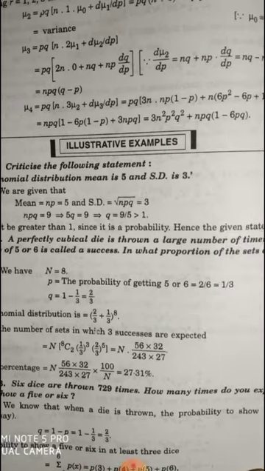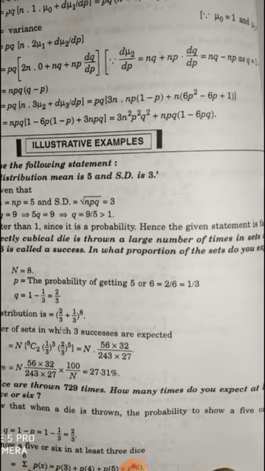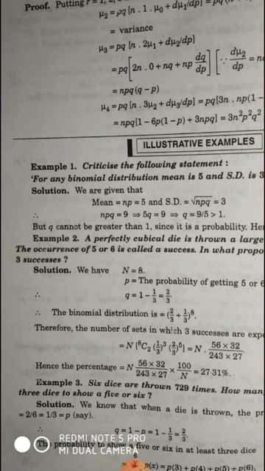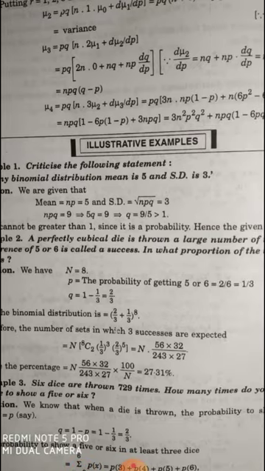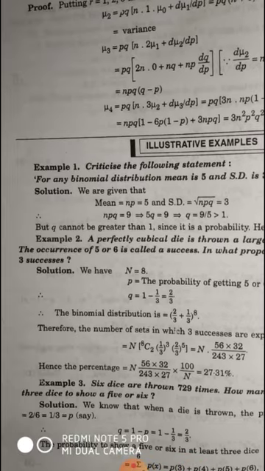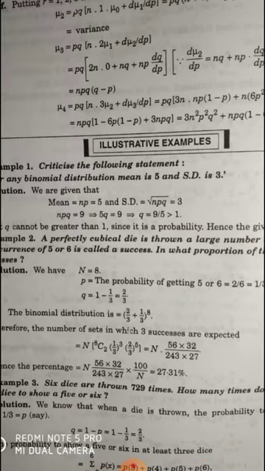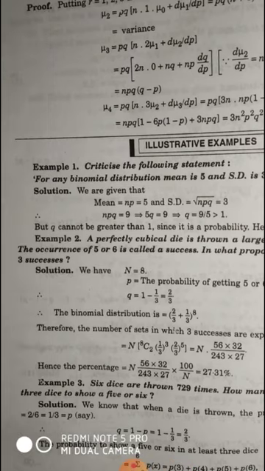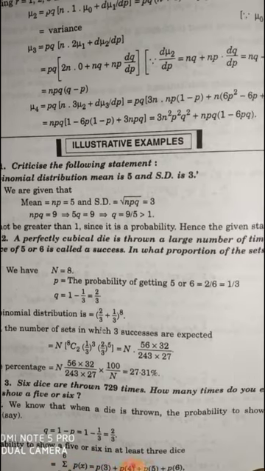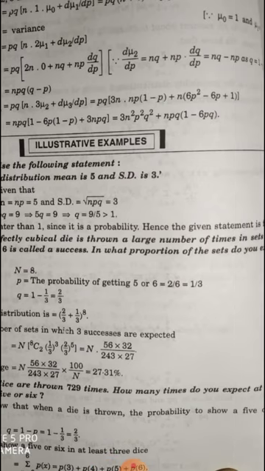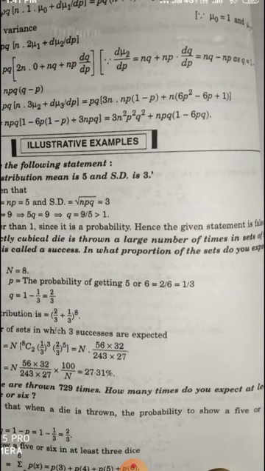Another problem, 6 dice are thrown 729 times. How many times do you expect 3 dice to show a 5 or 6? 5 or 6, so probability p is equal to 2 by 6, so 1 by 3, and q is equal to 1 minus p, 2 by 3. So for at least 3 dice, the summation i is equal to 3 to 6, that will be p3 plus p4 plus p5 plus p6.